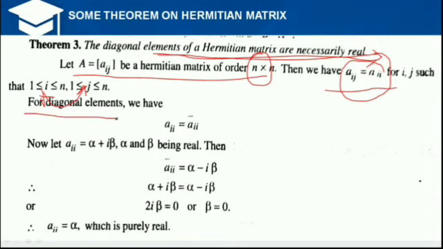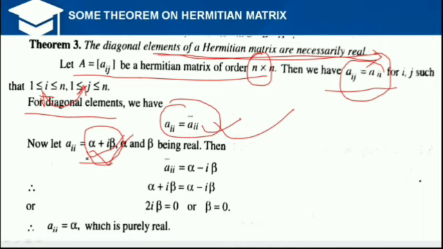For diagonal elements, we have Aii is equal to Aii bar, the conjugate of the element, same row number and same column number. Now let Aii be equal to alpha plus i beta. This is the element: alpha plus i beta is a complex number where alpha and beta are real, and Aii bar becomes alpha minus i beta.